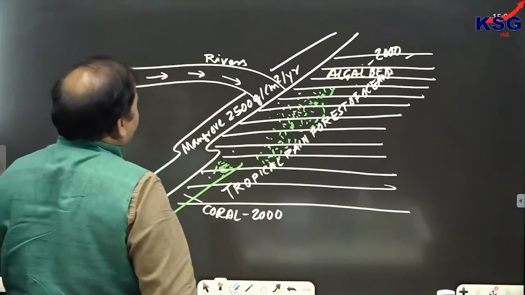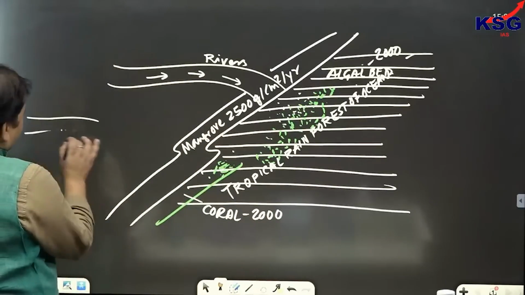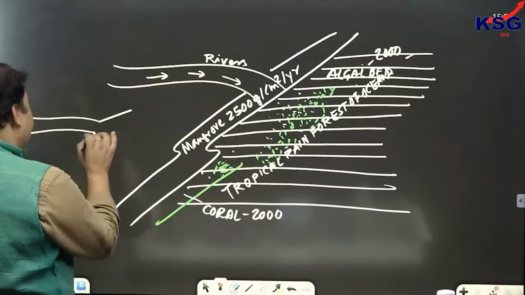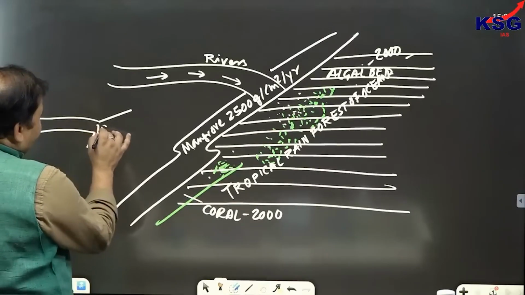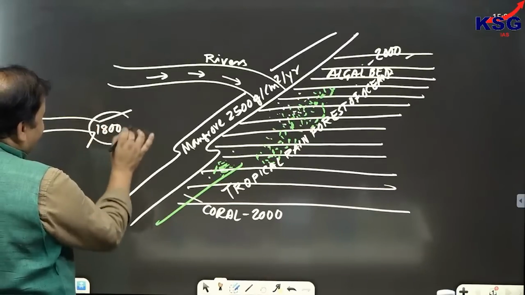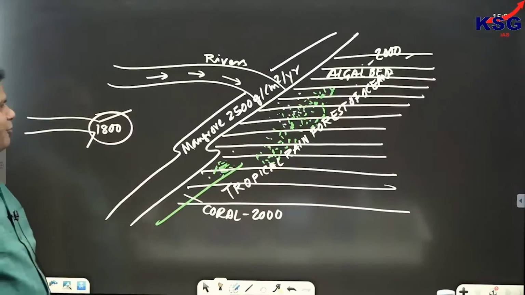And also we can see the estuaries, that is the place where the rivers meet the oceans. In the estuaries, ecological productivity would be 1800 gram per centimeter square per year. So all these are the areas of high ecological productivity.